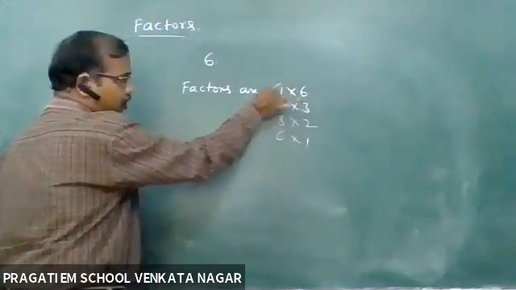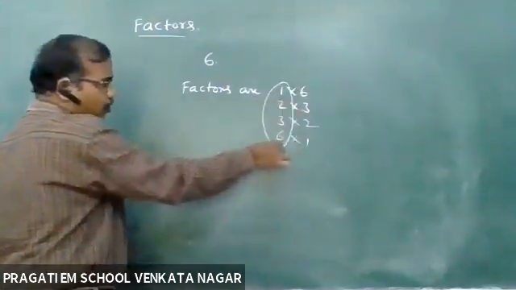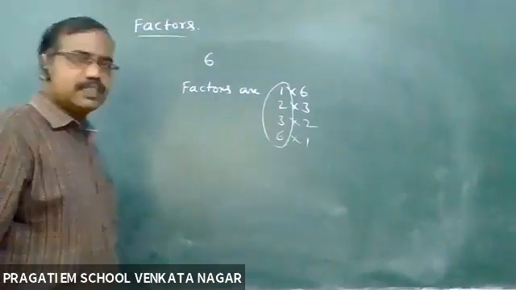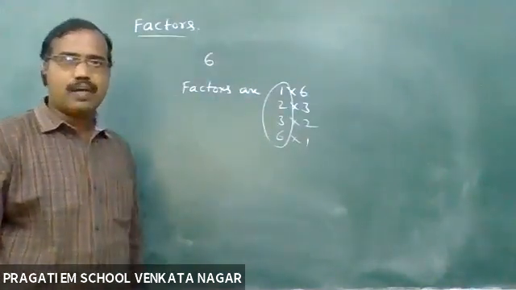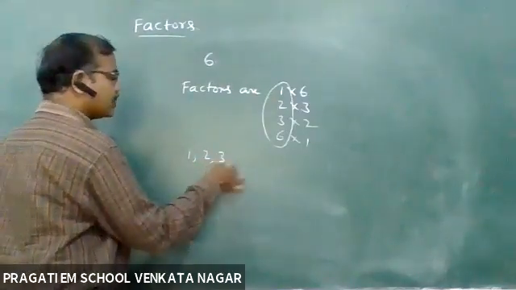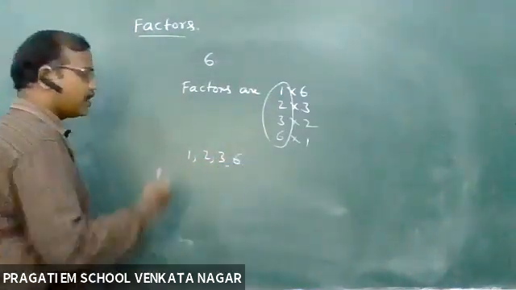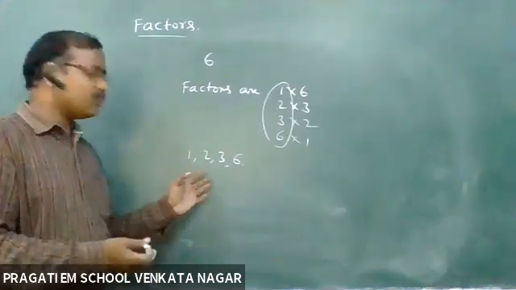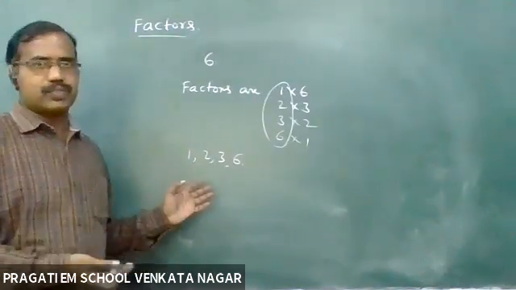So see here we can see 1, 2, 3, 6. Those are nothing but the factors. These are the factors, or we can call them divisors also.